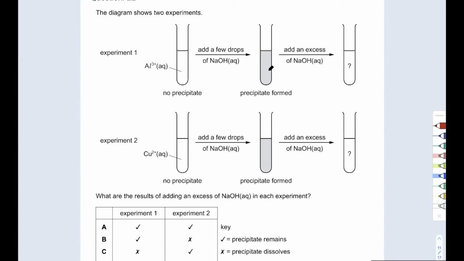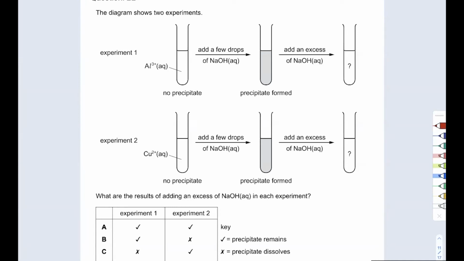With sodium hydroxide, this is what dissolves: zinc, aluminum, chromium. You don't have to remember it that way. 2 main things to remember. So zinc, aluminum, and chromium, they dissolve with sodium hydroxide.